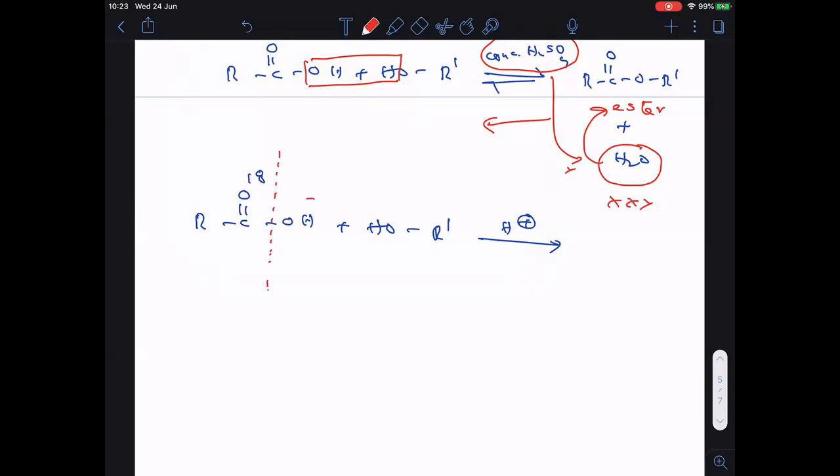After breaking the bond, the water molecule is removed out. Now, the product formed is RC double bonded O, O18, OR dash, the ester, plus water. So this is the ester. So O18 is going to the ester.